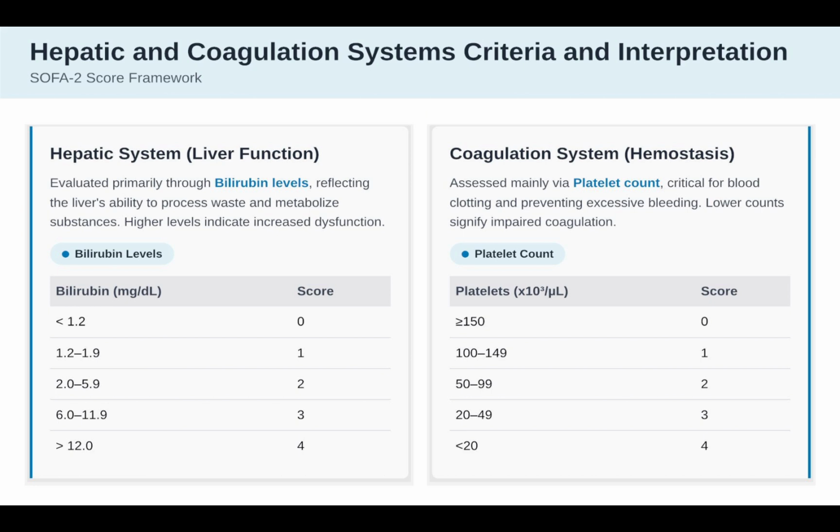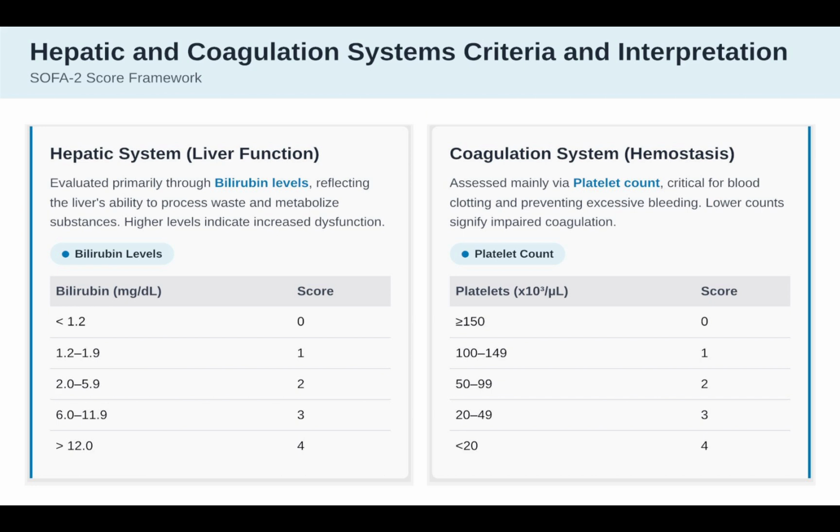Interpretation: elevated bilirubin indicates cholestasis, scores more than 3 linked to multi-organ failure, as in a cirrhotic patient with bilirubin 15, mortality more than 90%. Coagulation: 0 means normal, that includes more than 1,50,000 per microliter platelets.